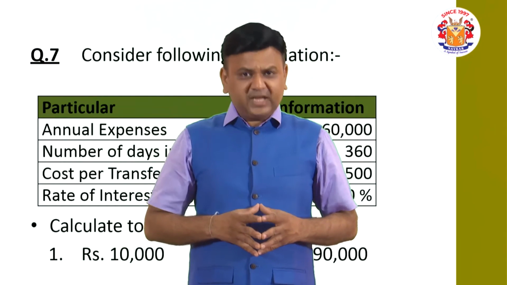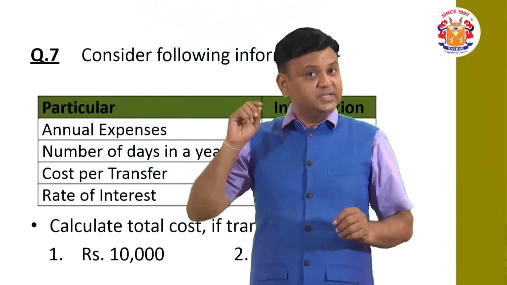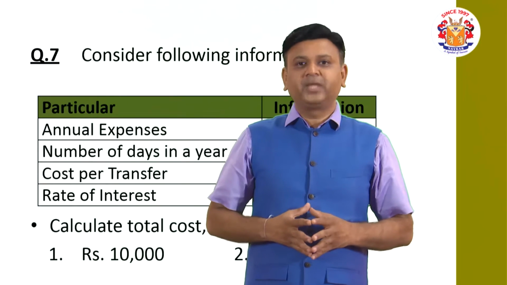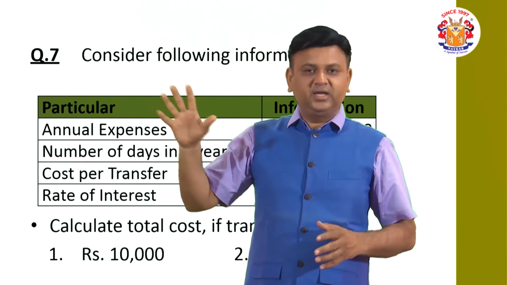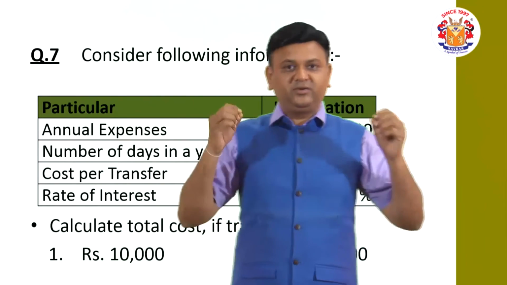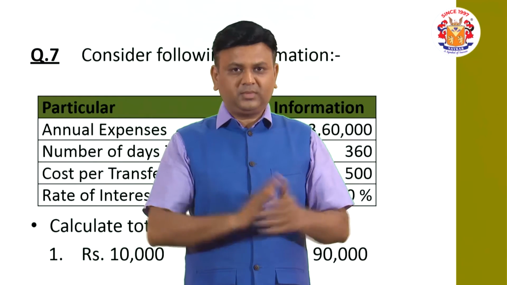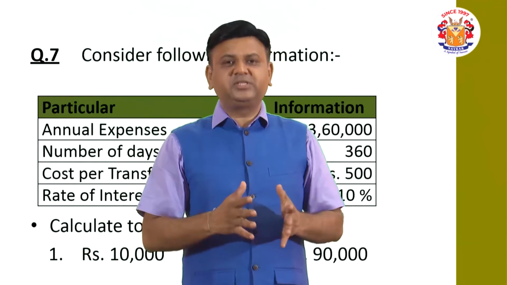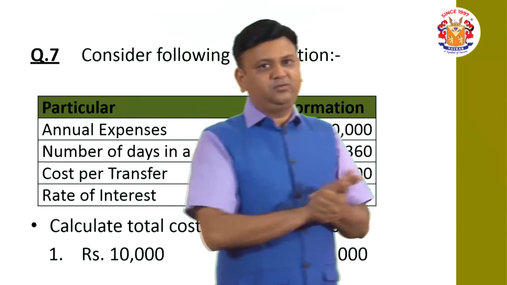As far as the total carrying cost is concerned, we are required to apply a formula similar to EOQ, in which it is Q divided by 2 into CI. Instead of that, over here, transfer size divided by 2 into rate of interest. Transfer size divided by 2 indicates, on average, the balance that we have in the current account.